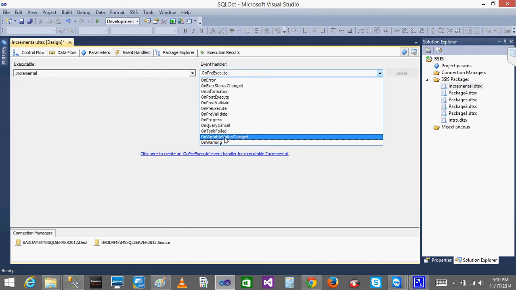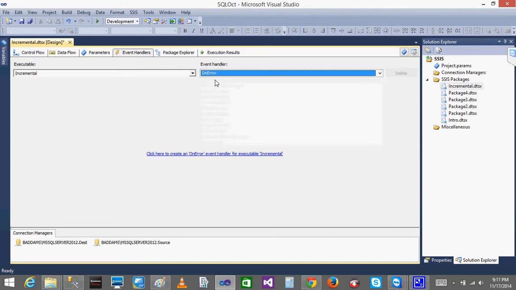On variable value change: since we have variables, like the folder path we dynamically calculated in the for each loop container, we can check if a variable value changes and decide what to do. On warning, if there is any warning message. For example, when you load data from source to destination, if the destination column is smaller than the source, it will not show an error message but it will throw a warning, a yellow triangle symbol. If there is any warning, you can handle it.